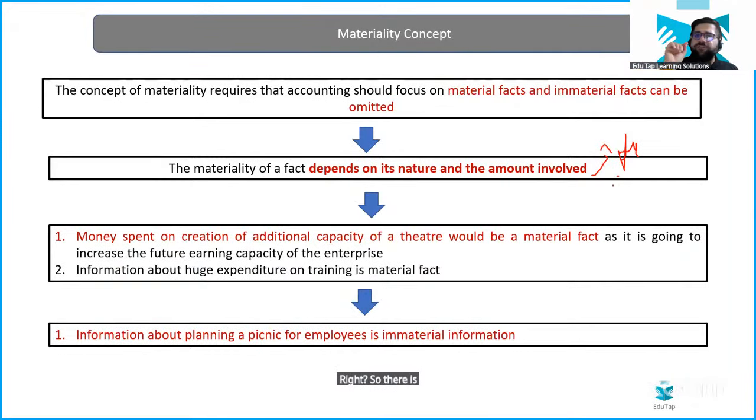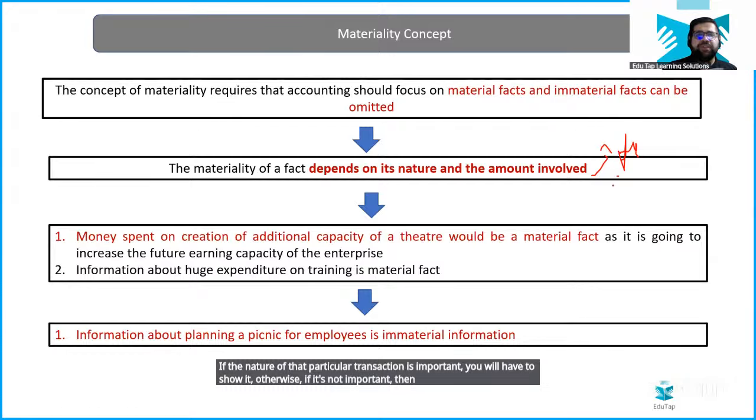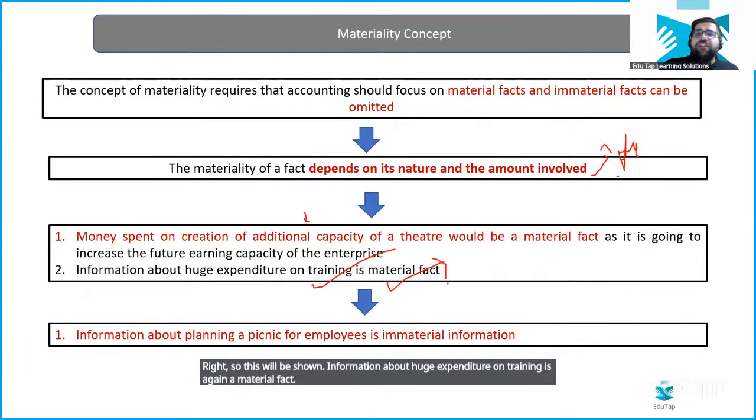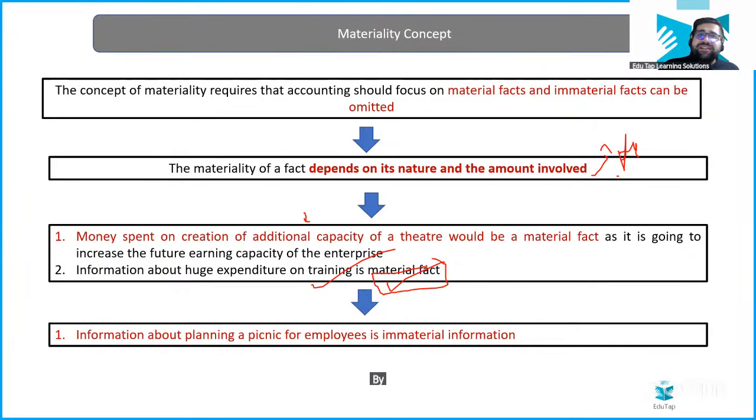So there is one particular first word which you have to remember: amount involved and the nature. If the nature of that particular transaction is important, you will have to show it. Otherwise, if it's not important, then don't show it. For example, money spent on the creation of additional capacity of a theater would be a material fact because you have invested some money to increase the additional capacity, right? So this will definitely earn you more revenue in the future, so this will be shown. Information about huge expenditure on training is again a material fact. And how will you decide the material fact? By understanding the nature of it.